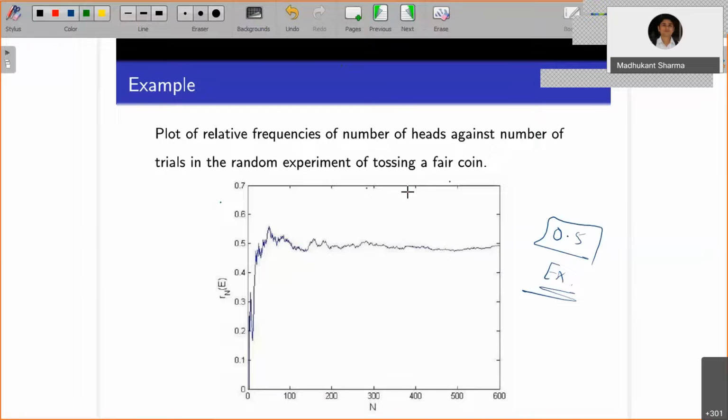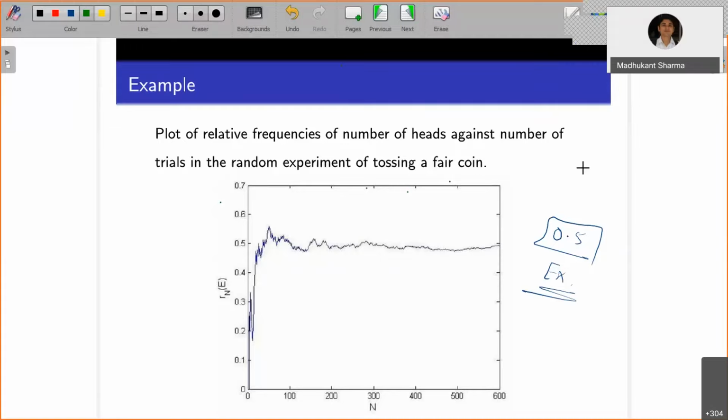Okay, and we have also tried to see what are the problems in defining the probability by using the frequency method. Okay, and now we are in the position of defining the so-called modern axiomatic approach for defining